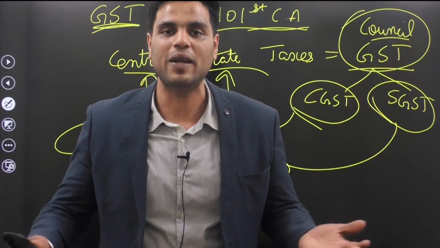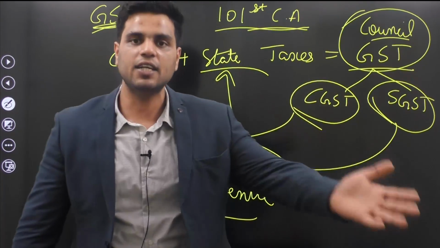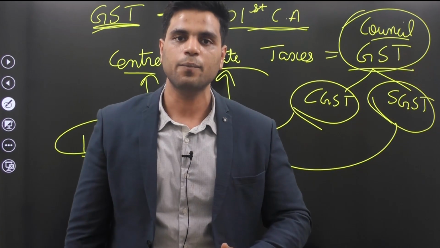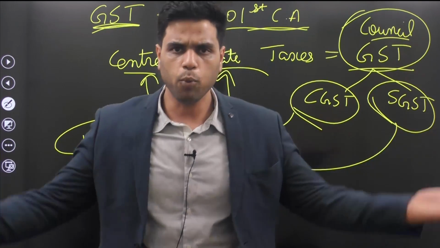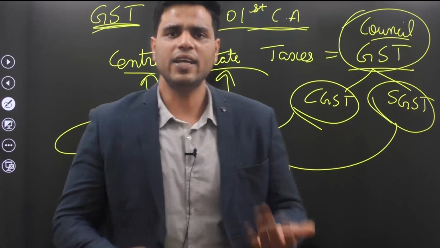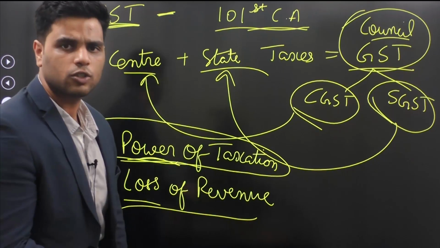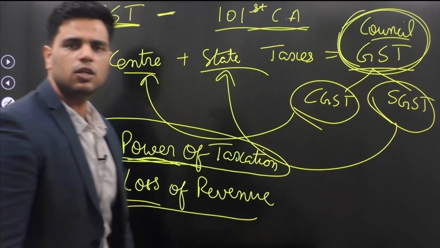GST Council is also made up of center and states. Members of GST Council are representatives of state governments, and central government representatives are also there. So we are not actually snatching power away from you. We are pooling together our power. So in a sense, your exclusive power of taxation is only partly lost. You will get that power back by becoming a member of GST Council.